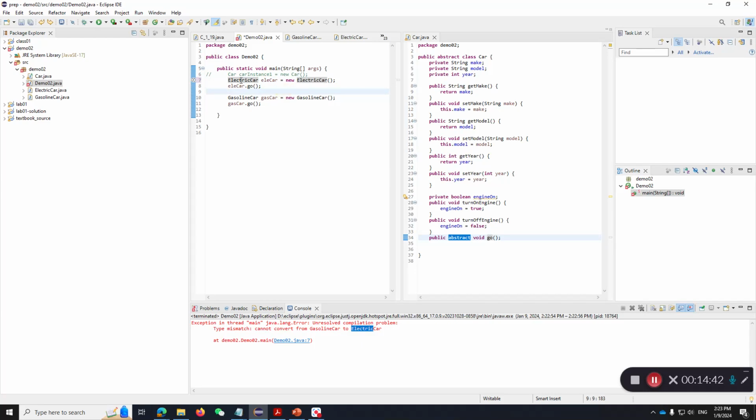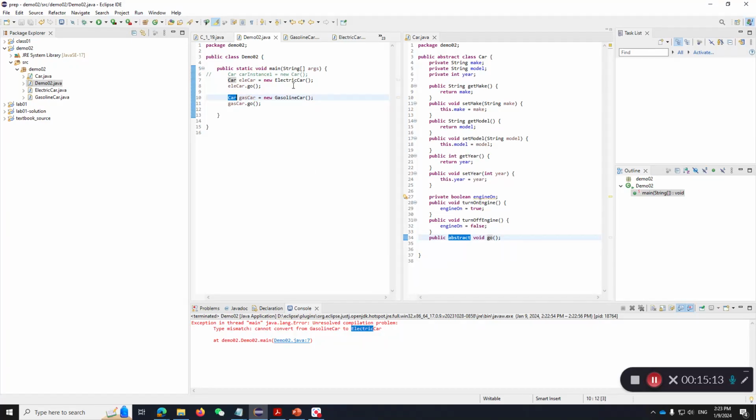However, there is one instance we can do it. Here, I modified this, which used to be electric car. If I replace that with a car type, I'm saying I'm going to create a variable called electric car, and it has type car. I'm going to create a variable gas car and it has type car.